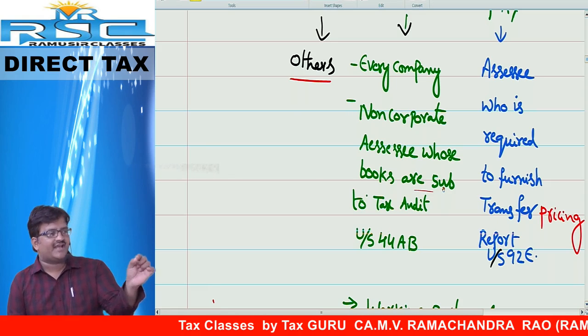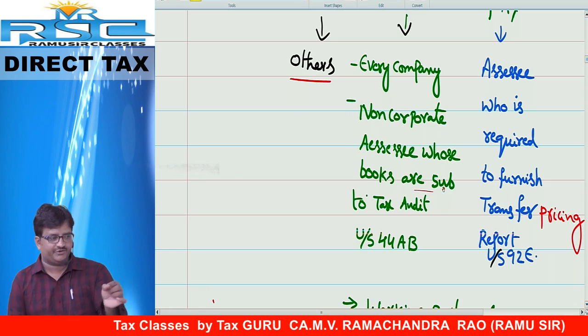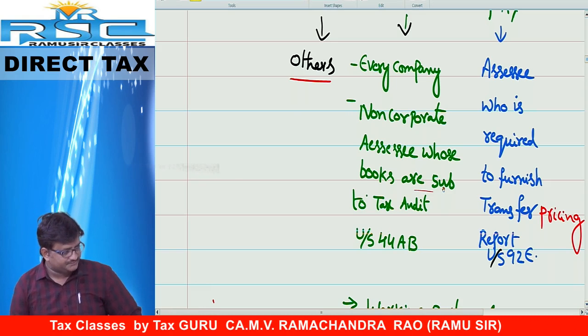Please remember, underline the words TP report, transfer pricing report.